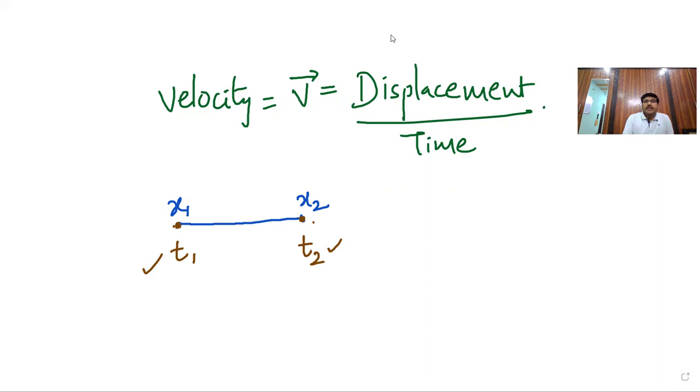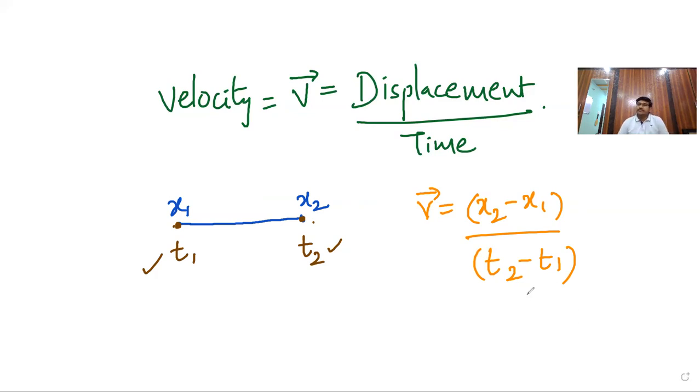Here I clearly write in this case that v bar, velocity, is change in position, x2 minus x1, by t2 minus t1. Change in position is x2 minus x1, and that is displacement, and time is t2 minus t1. Clear? This is the fundamental meaning of the velocity. It is a vector quantity. That's why we are denoting it as v bar. Vector v. Simple definition, displacement by time.